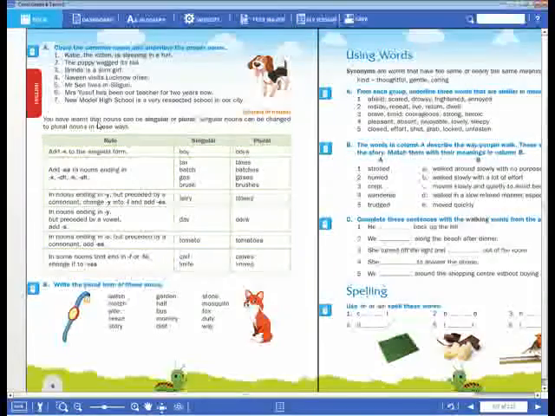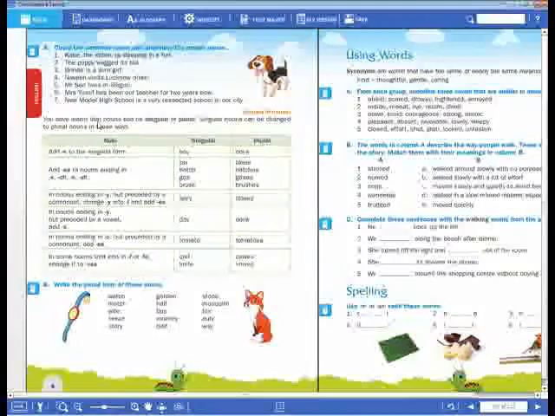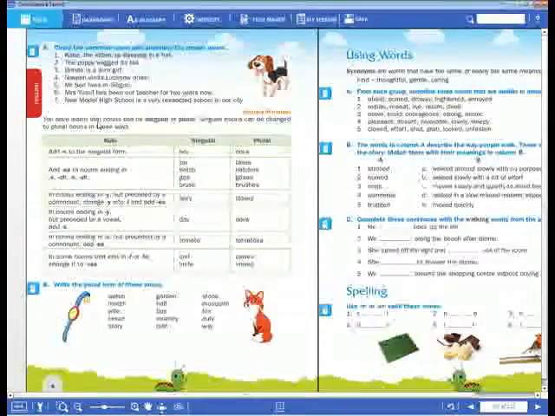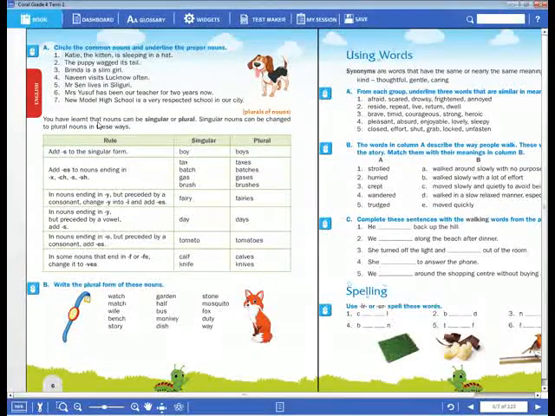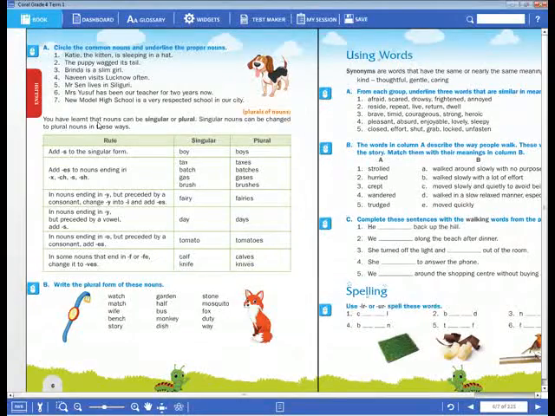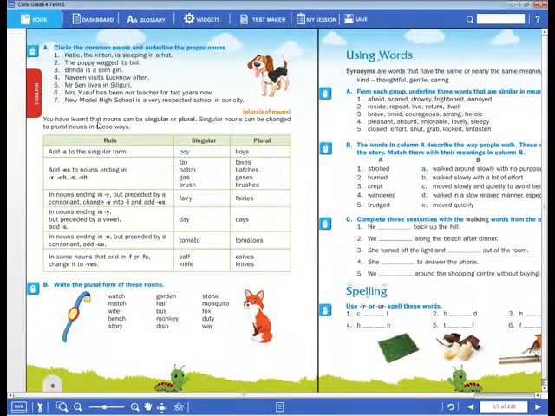So if the letter before y is a consonant, what are the consonants? B, C, D, F, G, H, J, K, L, M, N, not O, P, Q, R, S, T, not U, V, W, X, Y, Z. If any consonant letter comes before the y, we have to drop y and add ies. Okay, dear children, have you understood? This is rule 3.